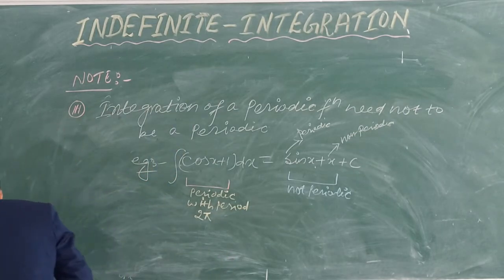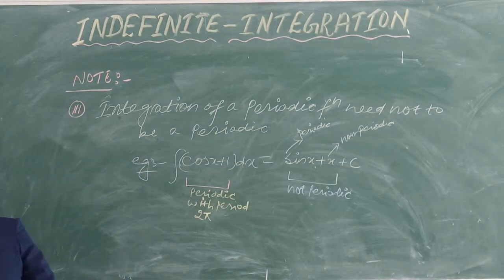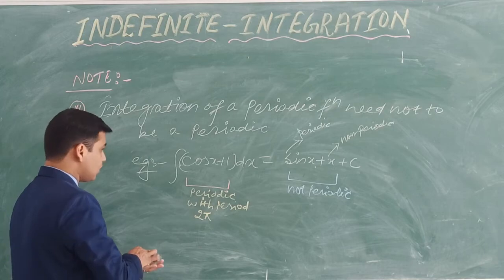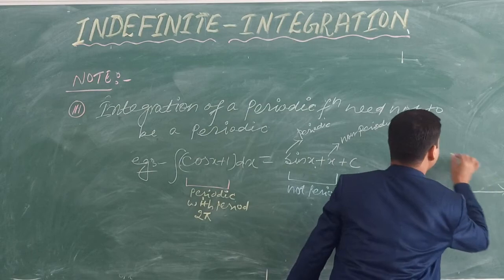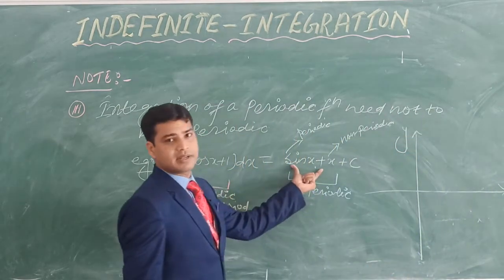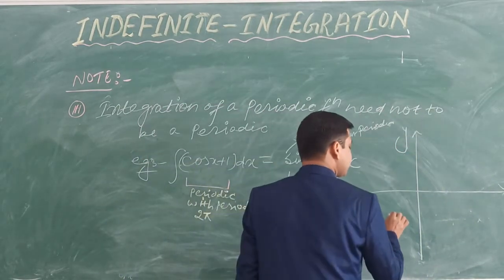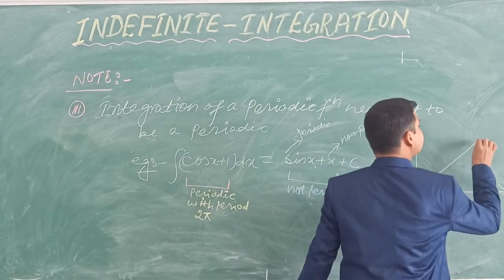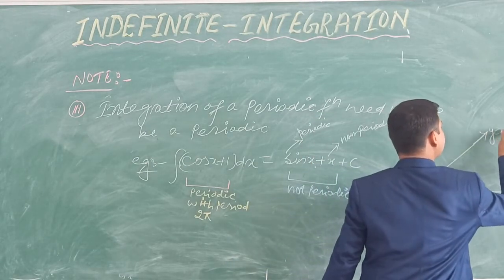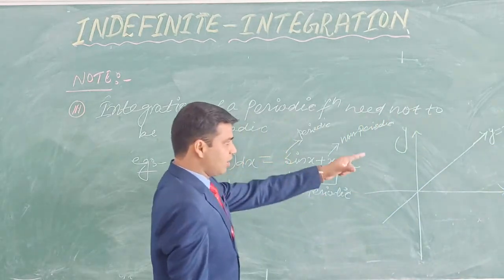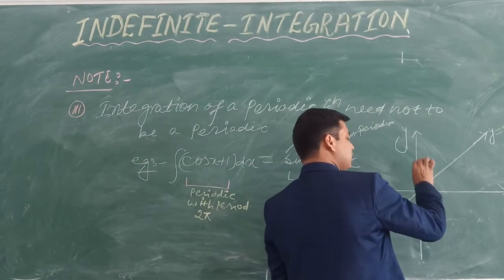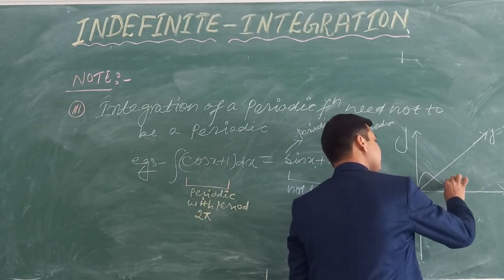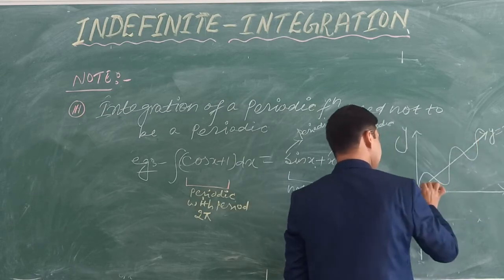Next point is, tell me one thing, what is the graph of sin x plus x? So for sin x plus x, this one is y equals x. This is the graph y equals x, this is the line y equals x. Now we need to draw sin x plus x. So simple. See, on this line, the sin x graph goes in this way.